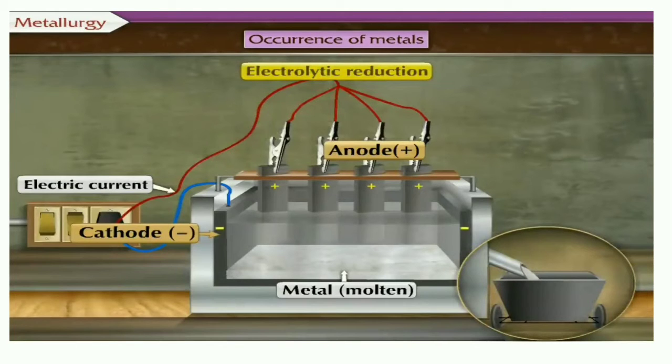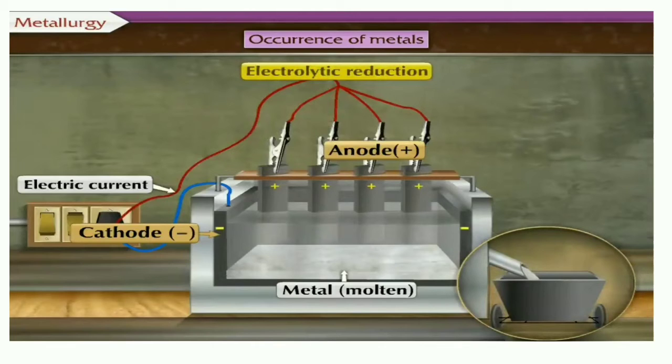There is another method, the electrolytic reduction method, where electricity is passed through it with the help of electrodes. When we use these electrodes, the charged particles can be separated out.